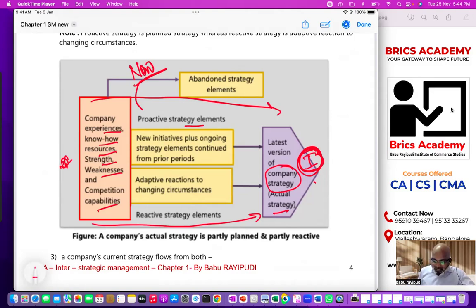See there, new initiatives along with ongoing activities. What am I supposed to do? Regular teaching of the syllabus, I have to do. In addition to that, I have to do something new so that I will be able to attract the students. Maybe sometimes I have to dance in the class, I have to sing in the class. Yes, I have to do some comedy.